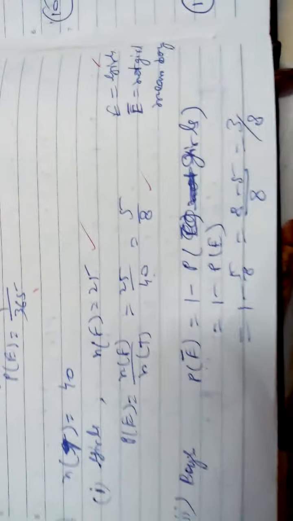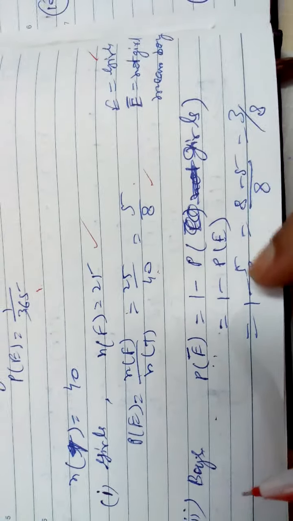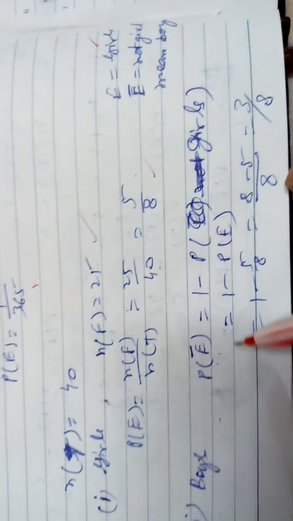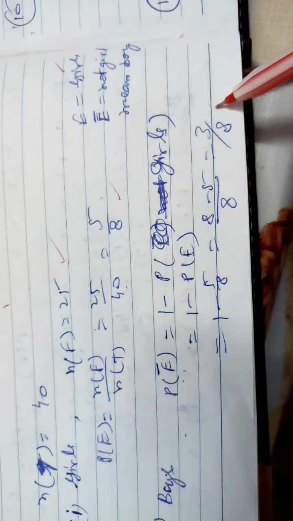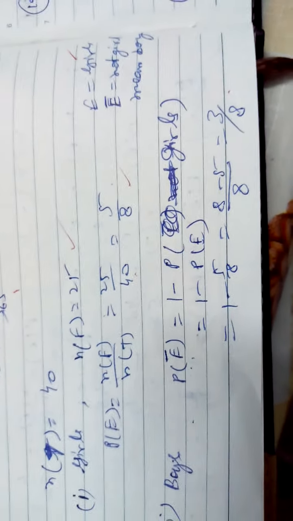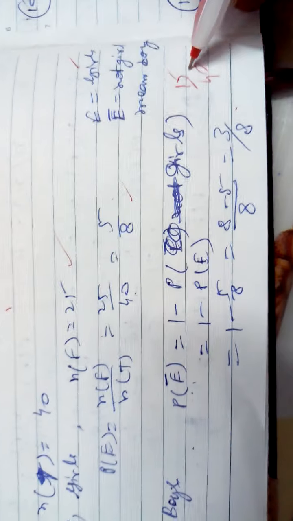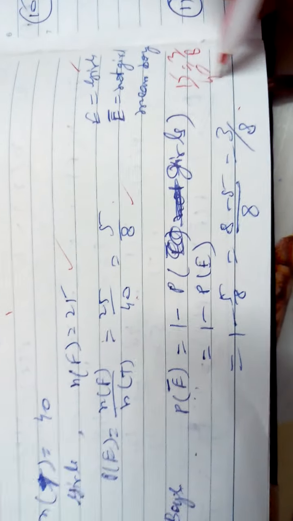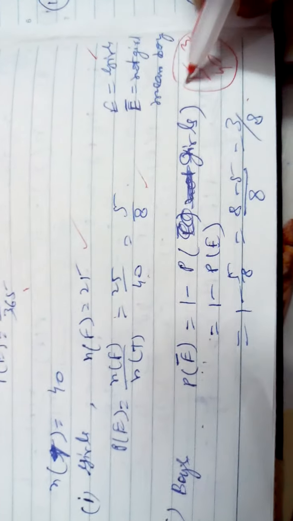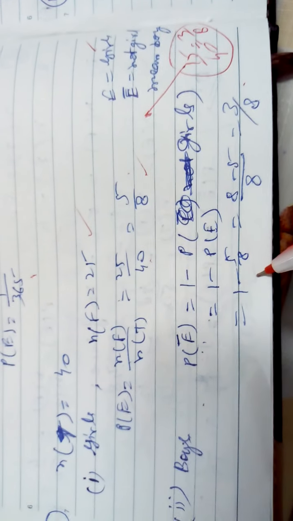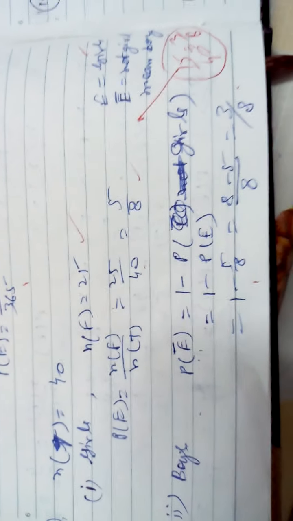For boys, which means not girl, one option I have solved like this; otherwise it is given as 15, so directly you can get 15 upon 40, and the answer will be 3 by 8. So you can get it by the direct formula or by the complement formula, P plus P not.